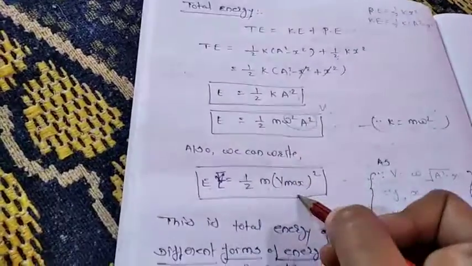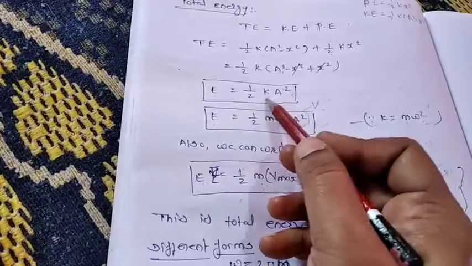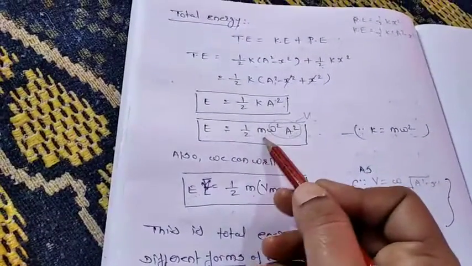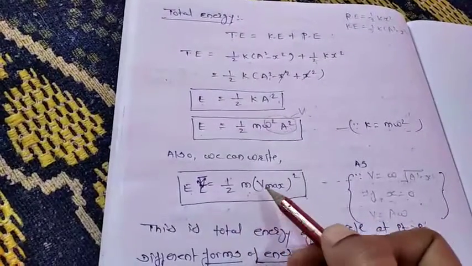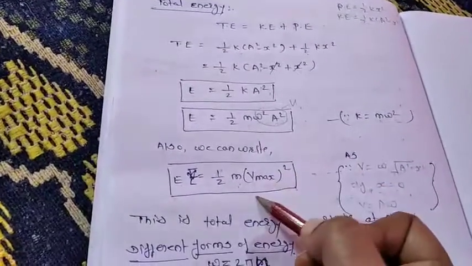So we have three formulas for the total energy: E is equal to 1 by 2 k into a square; in the other form, 1 by 2 m omega square a square; and 1 by 2 m v max square. So this is about the total energy.